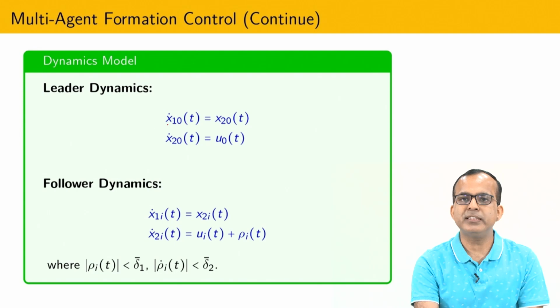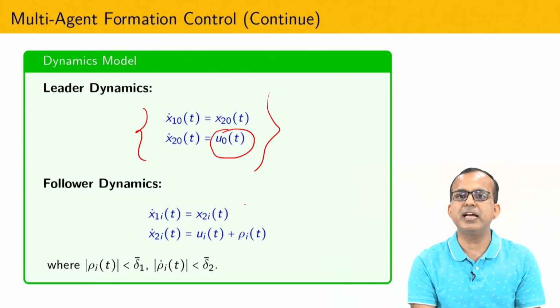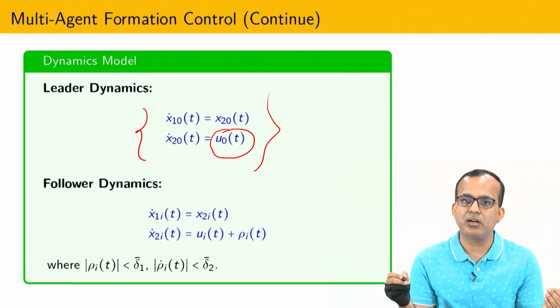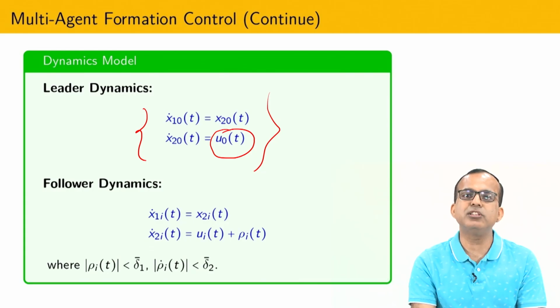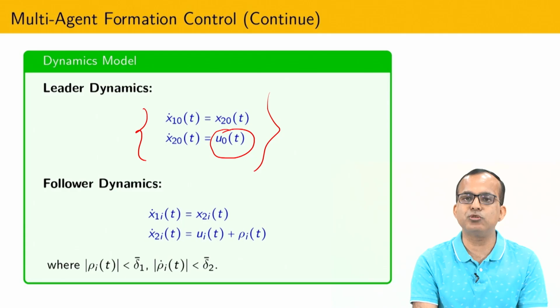Now I am assuming the dynamics of the leader is given by this, and the assumption is that U0 is not known to us. It means that what control one can apply to the leader is not known to us, but obviously I am assuming that the control and its derivative are bounded. And this is the dynamics of the follower.